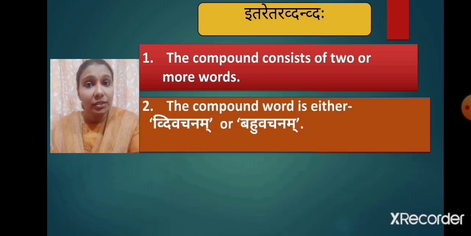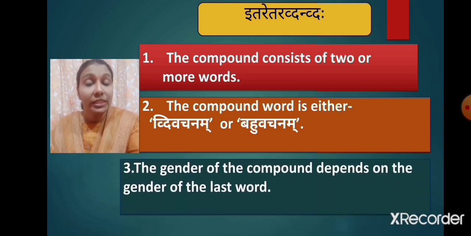Itaretara dvandva samasah is always in dvivachanam or bahuvachanam. The compound word, which is an example of itaretara dvandva samasah, is always dual in number or plural, and the gender of the compound word is dependent on the gender of the last word. Let's try to understand it with the help of some examples.